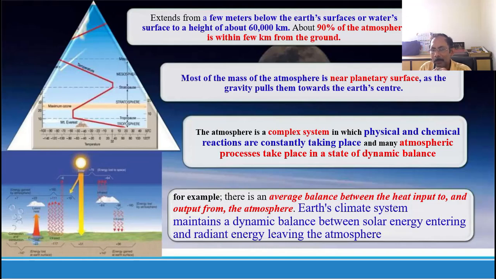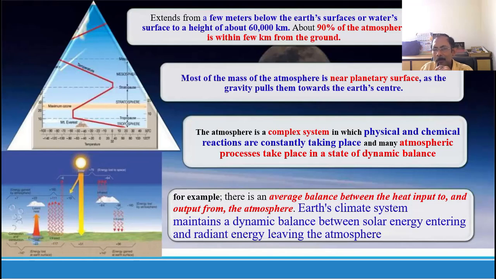Why does the temperature drop? Because most of the atmosphere is present near the ground, absorbing the sunlight and the IR radiation, so nearby the ground the temperature is comparatively higher. As you go to a higher altitude, the atmosphere becomes more and more rarefied and the absorption of heat gets reduced. So at a higher altitude, temperature automatically drops.